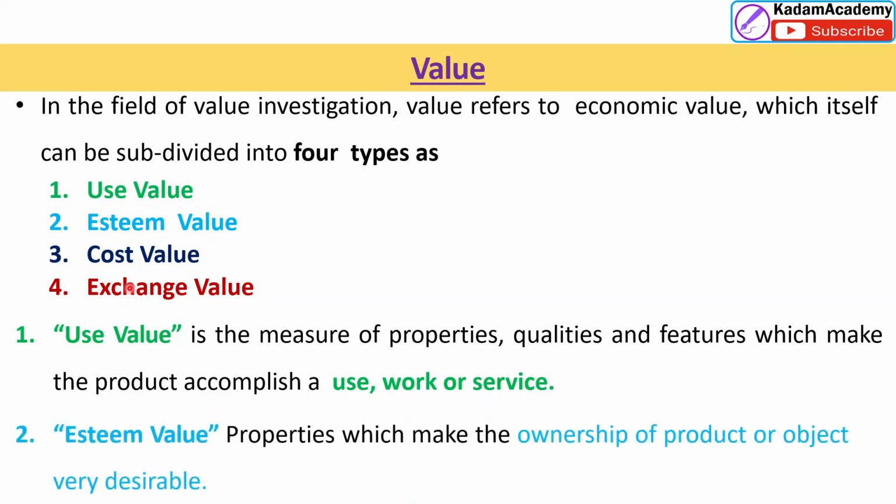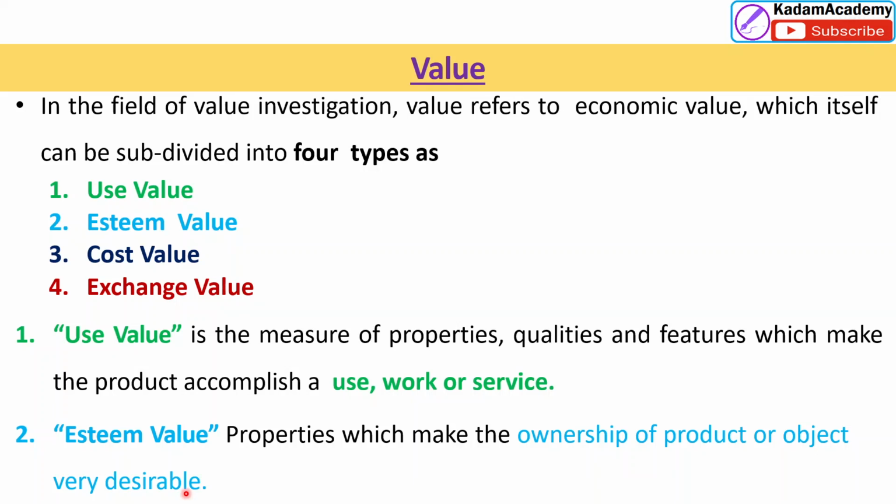Next is the esteem value. It has properties which make the ownership of a product or object very desirable. It is the measure of properties, features, attractiveness, qualities, fancy packaging, etc., which increase sale appeal or attract a person and create in them a desire to purchase the product.